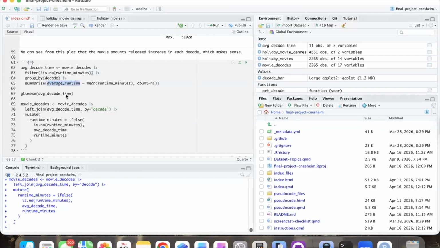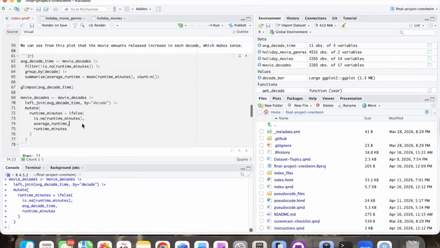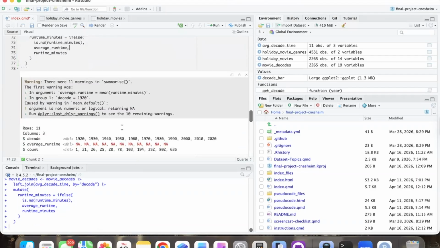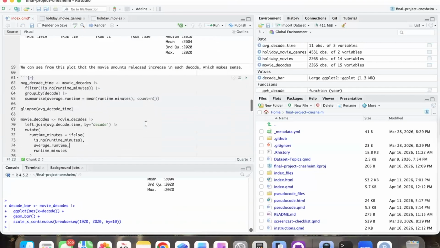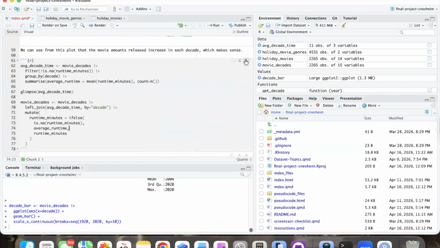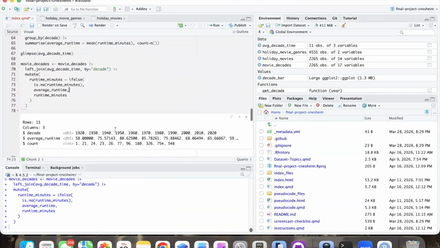Okay, I figured it out. So this is actually a data frame. So we want it to be average runtime. That was just a little mistake of using two things very similar together. So let's run it now. Nope, not quite right. Let's see. Okay, there we go. So this looks right.